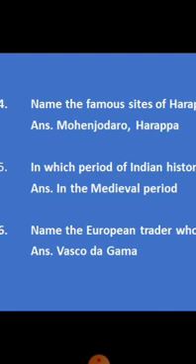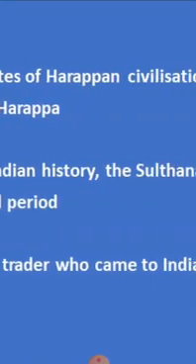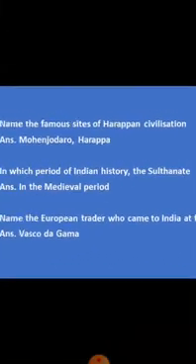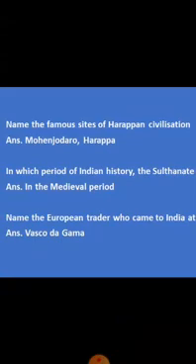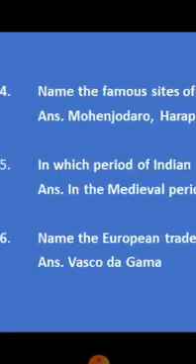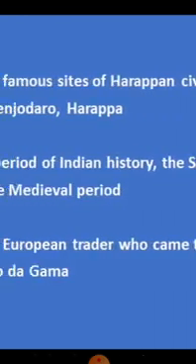The Rajput kingdom, the Chola Empire, the Great Marathas, the Mughal Empire. All these are different empires started during this period. So which is the first empire started in the medieval period? The Sultanate Empire.